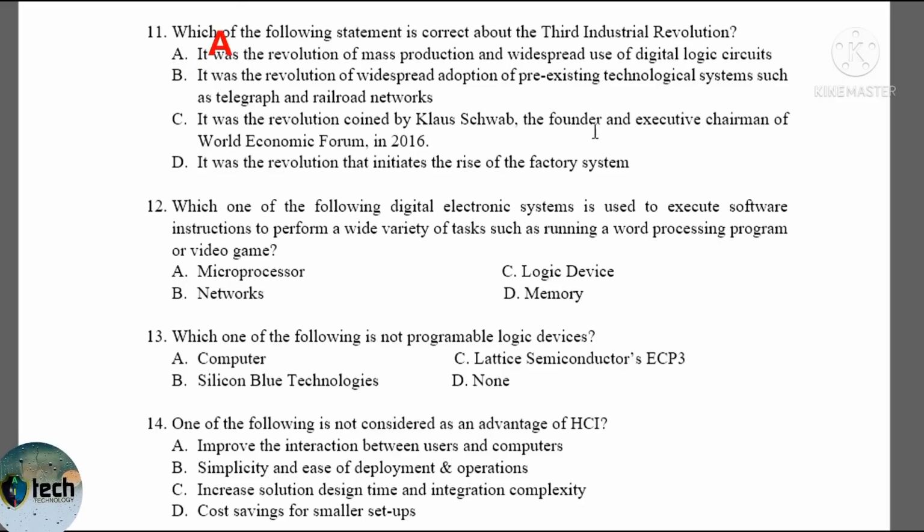So the answer will be A. Choice A is the correct answer. Digital logic circuit, and hence the third industrial revolution is also known as the digital revolution.